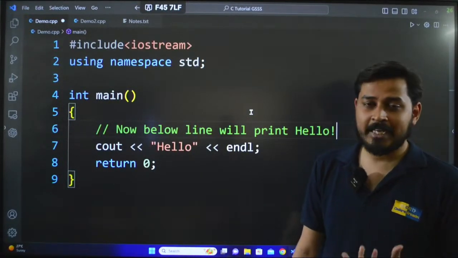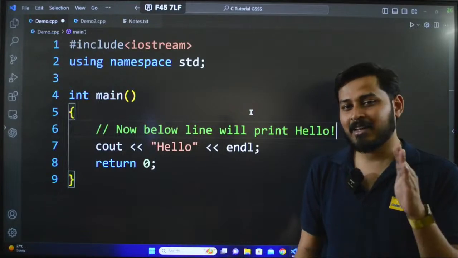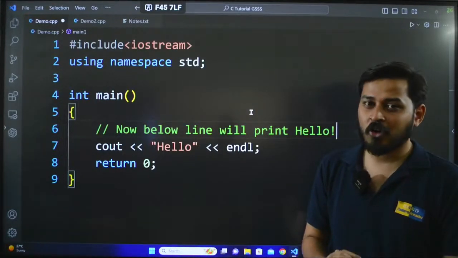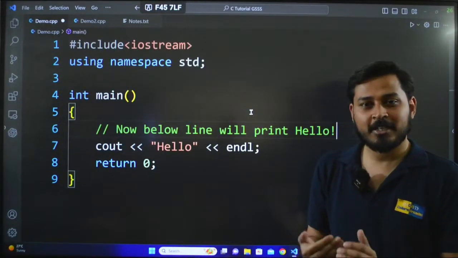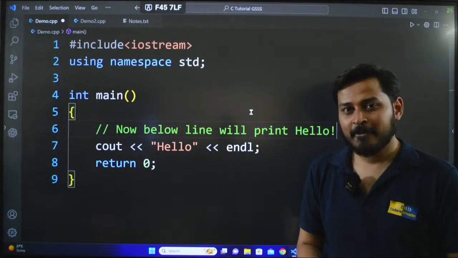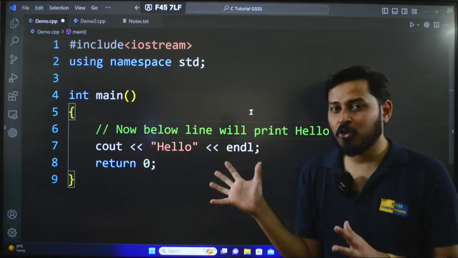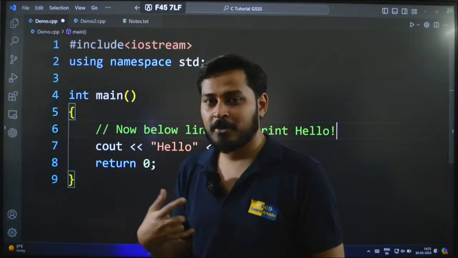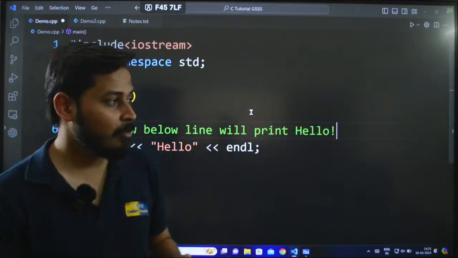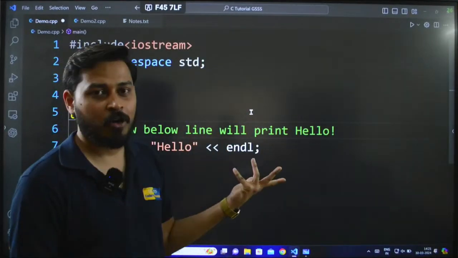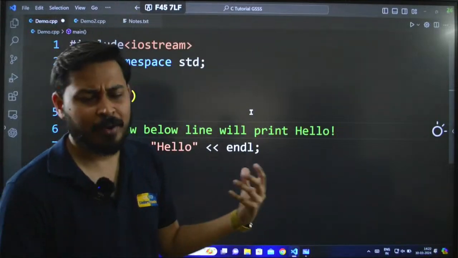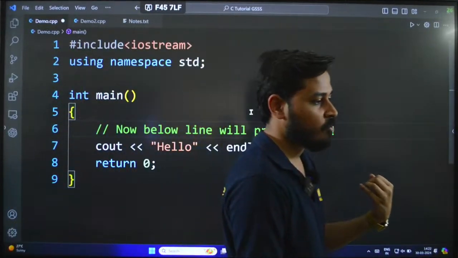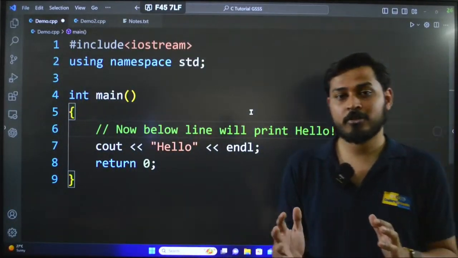But anyways, you should not do this, because otherwise it increases the length of the code. Too much readability is also not good. Nobody will see your code as a client, but another developer or programmer might see your code. So in that case, a single line comment like this, or a multi-line comment, or whatever type of comment you can use, but not too much, not everywhere.